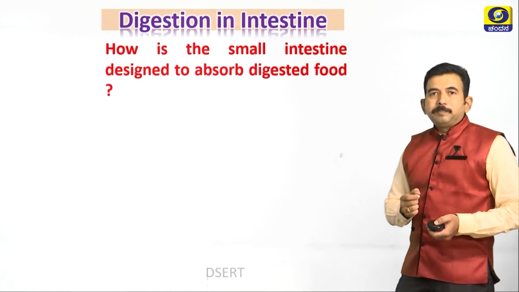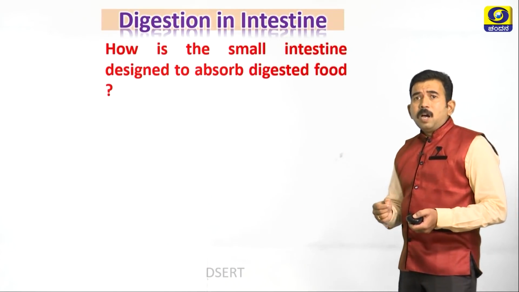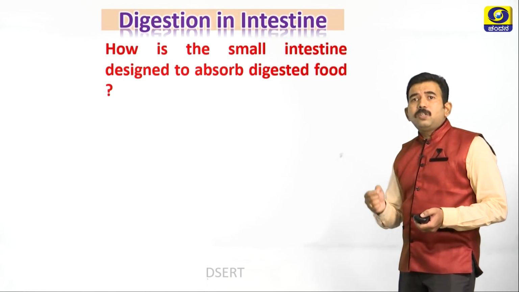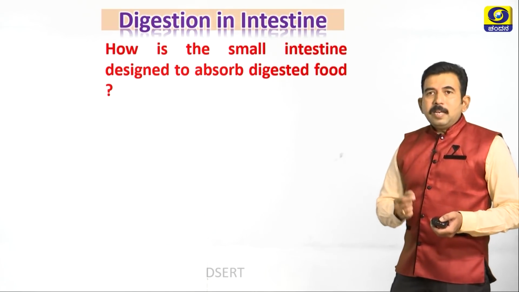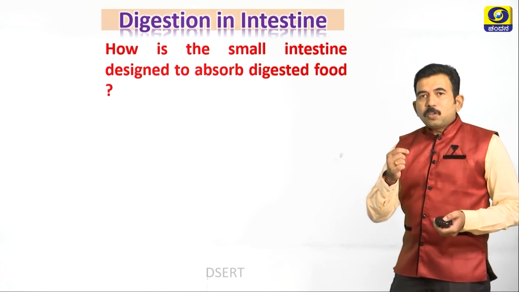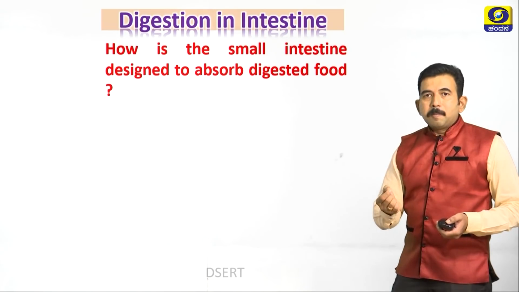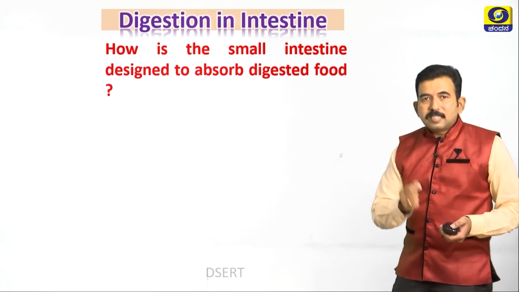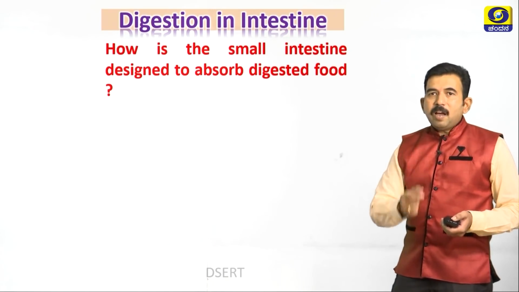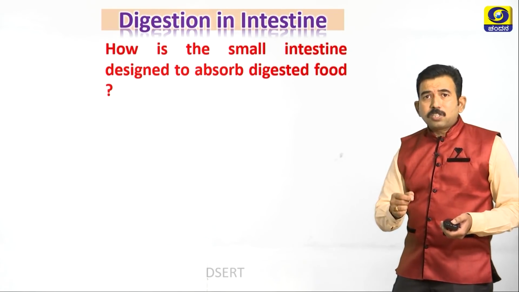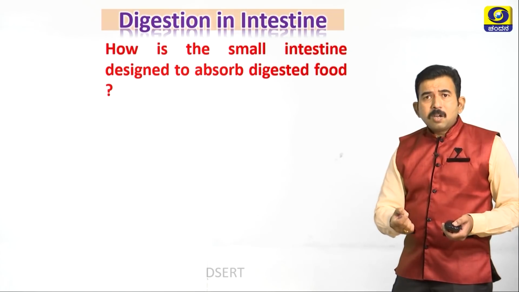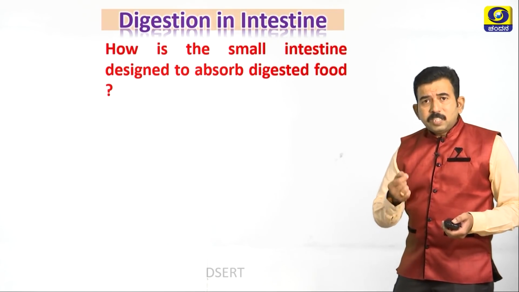Next let us study one more question. How is the small intestine designed to absorb digested food? Students, remember one thing, in examination questions will be asked differently but answers will be the same. For example, here they have asked how is the small intestine designed to absorb digested food. This is an indirect question, or sometimes they may directly ask what are villi, what is their importance.